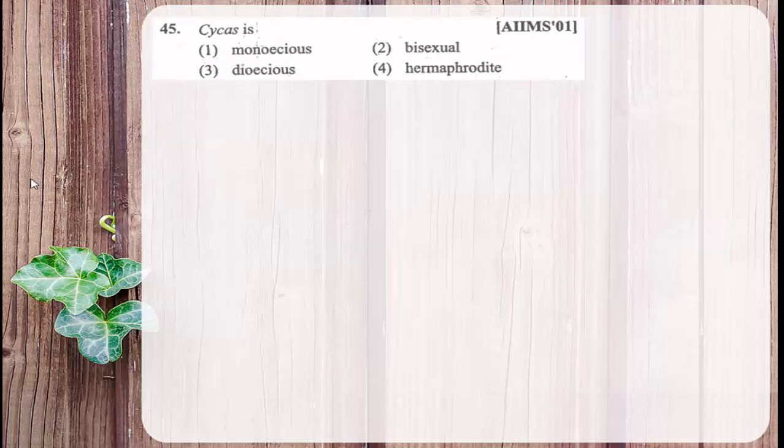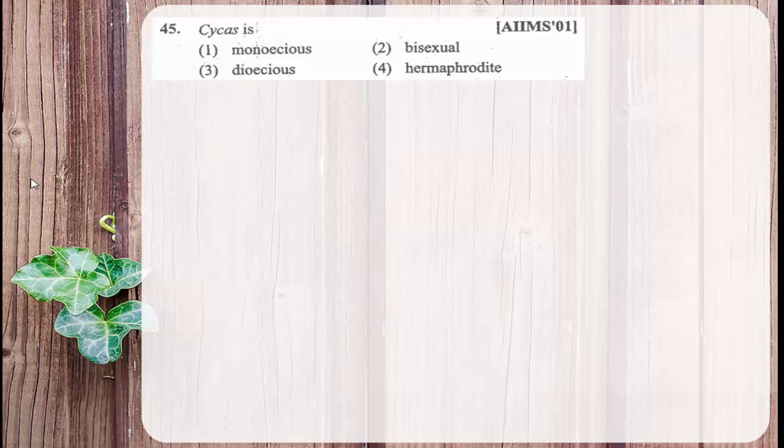Then moving to the next question. Cycas is monoecious, bisexual, dioecious or hermaphrodite. If you remember, just now I told about this. Then what is the answer?